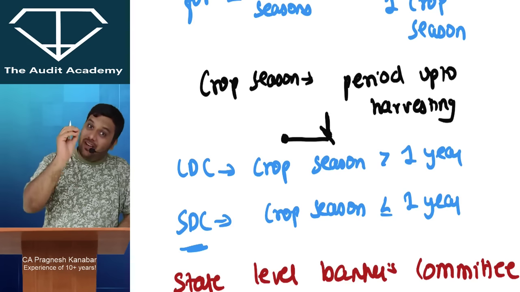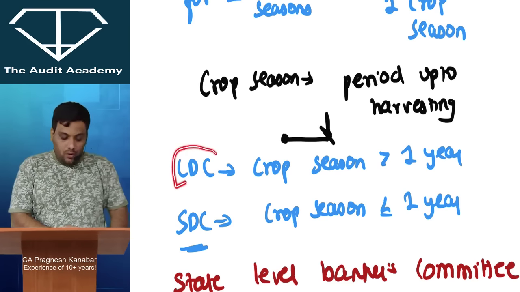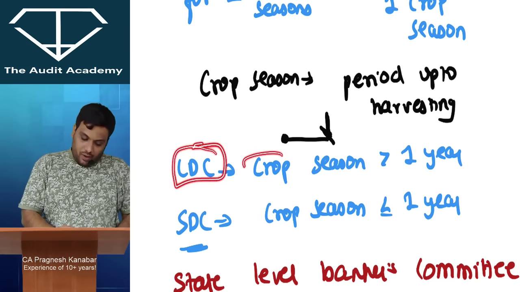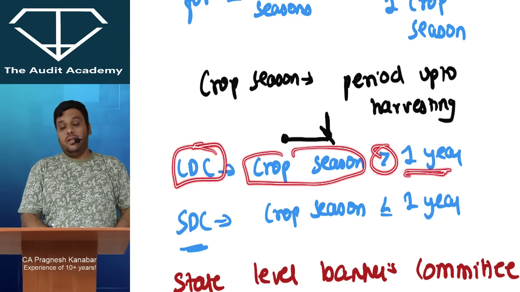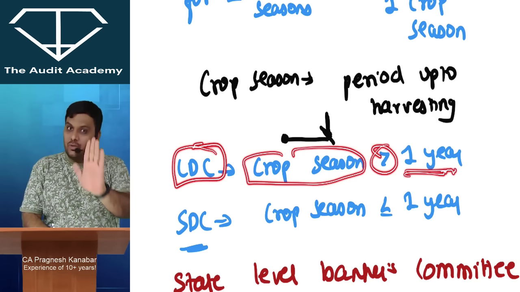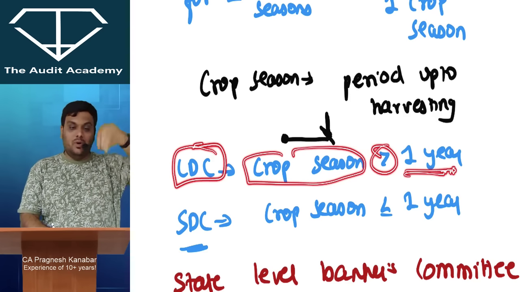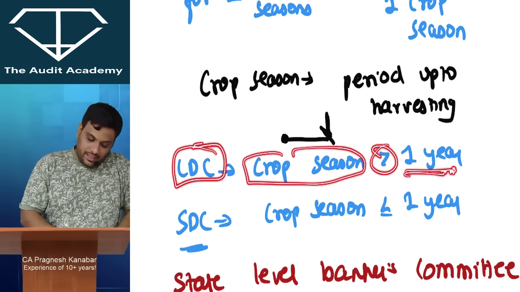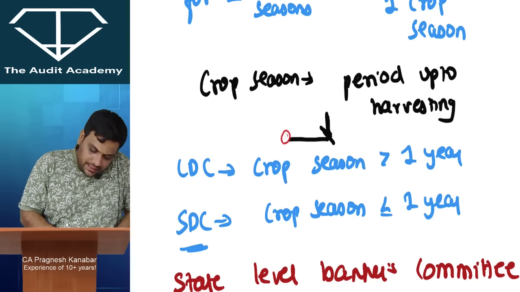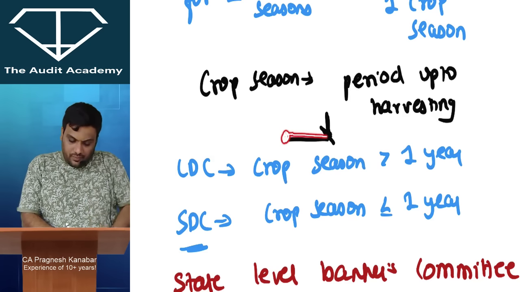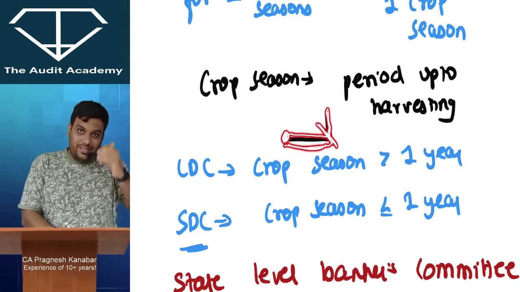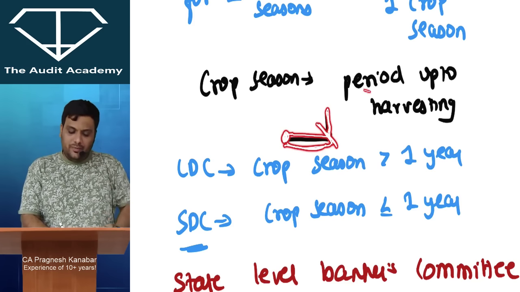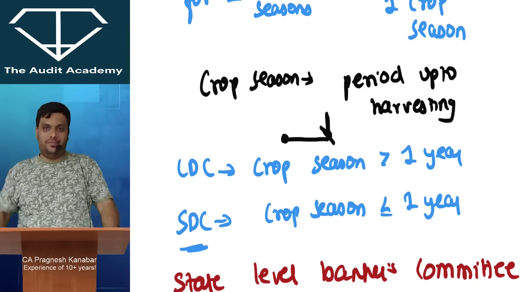LDC and SDCs have been defined. Long duration crop is a crop which has crop season more than 1 year. Now, what is crop season? Relax, you will come to know, don't worry. This is like opening a box within a box. All right. So this is when the seed is sown and this is when the crop is ready, and now I will cut the crop. So this is called as from seed sown to crop collection. This is called as period up to harvesting.